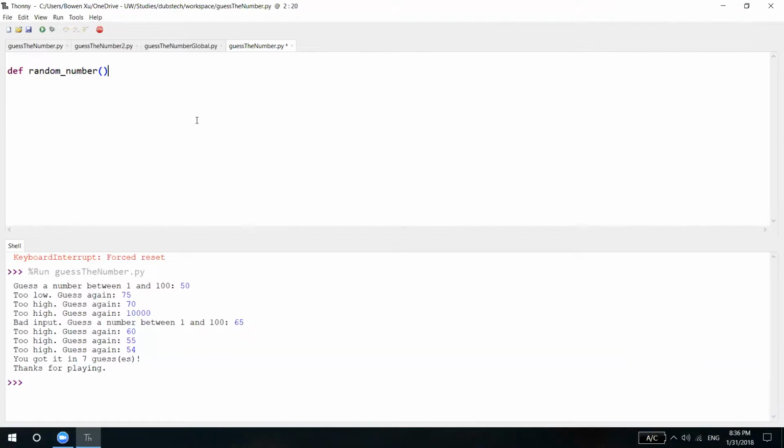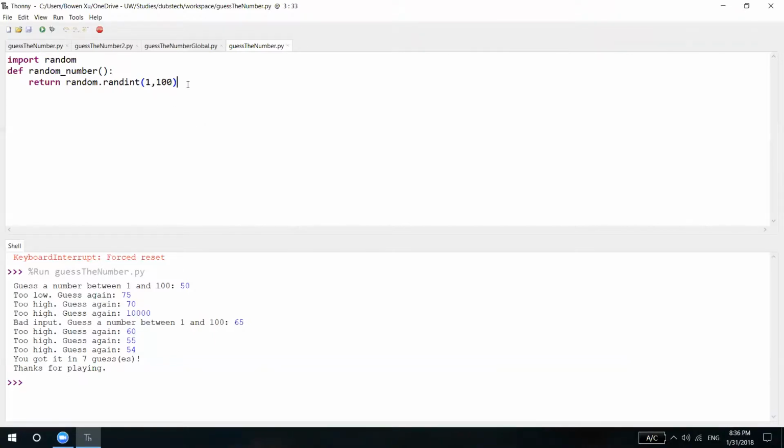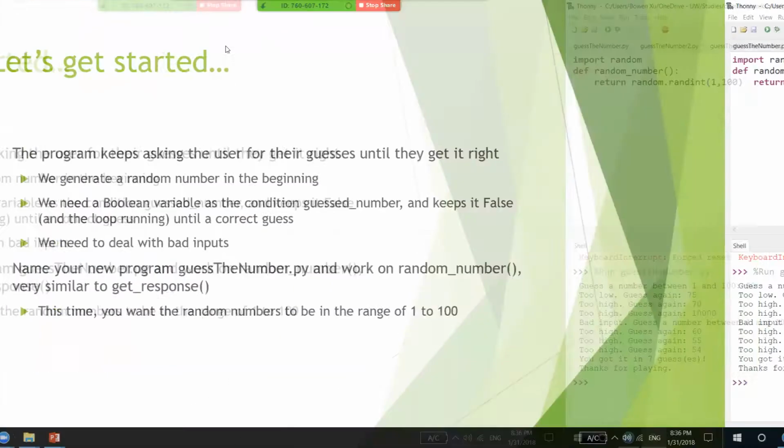Number, right? And we want to return random. That random dot is indicating that we are using a random class that Python provides. So in order to use that built-in Python class, we're going to import random from the Python library. And that's it. So far, so good.